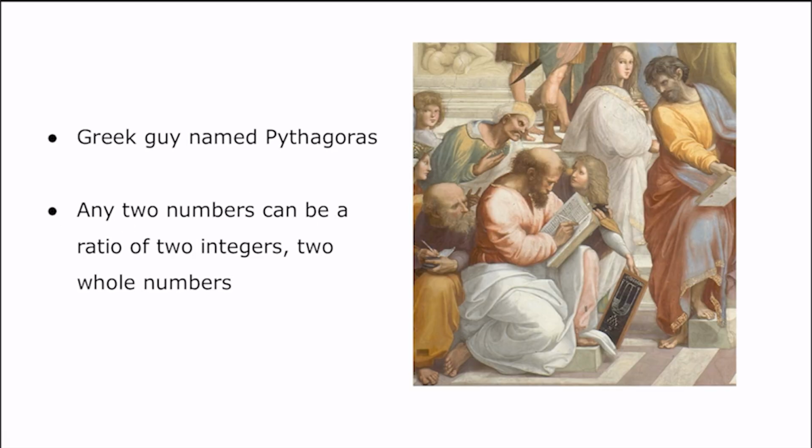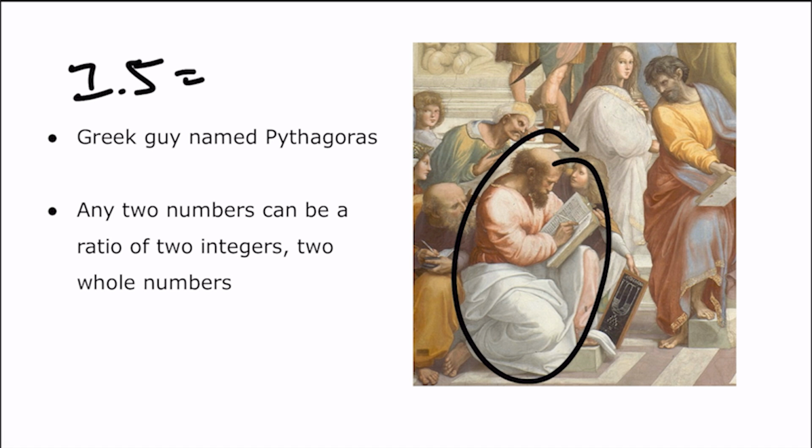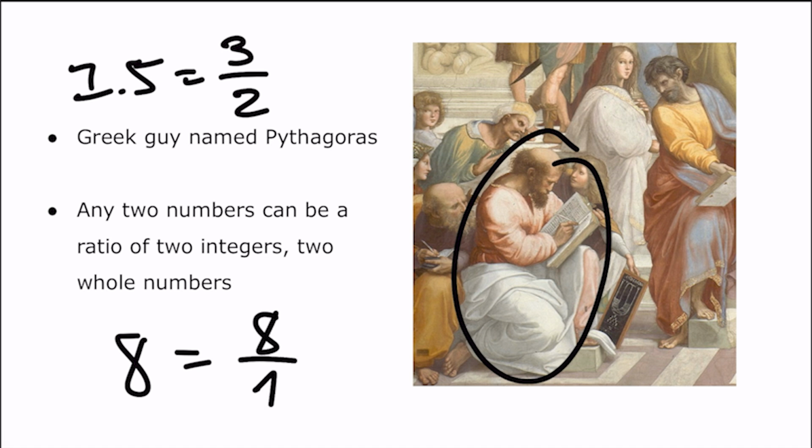Now, this story begins with a Greek guy, Pythagoras. He proposed a theory that any number can be written as a ratio of two whole numbers. This means a number such as 1.5 can be written as 3 over 2. 8 can be written as 8 over 1, because this is a whole number and this is a whole number.